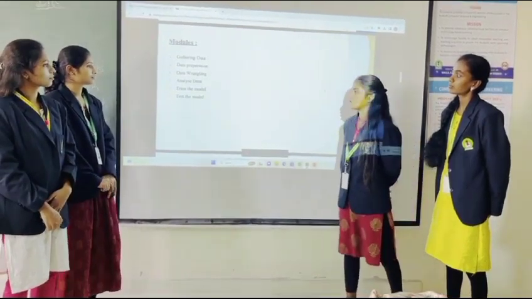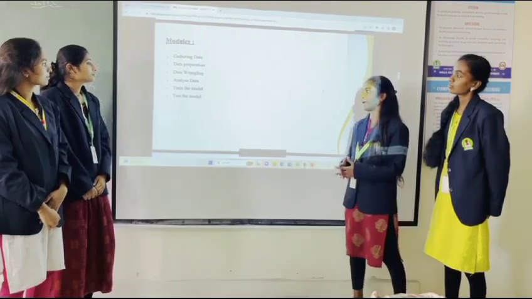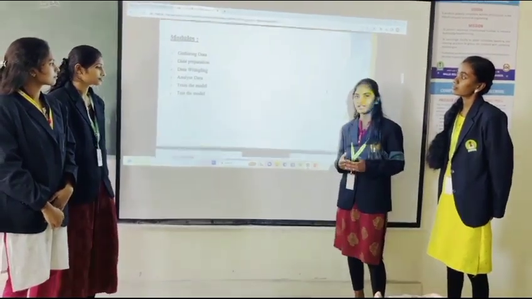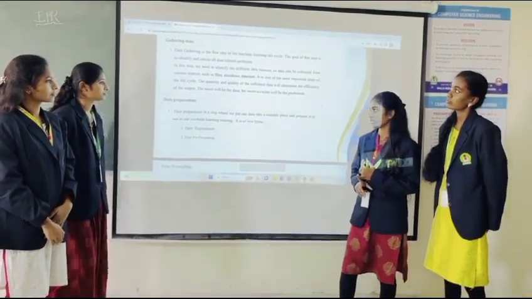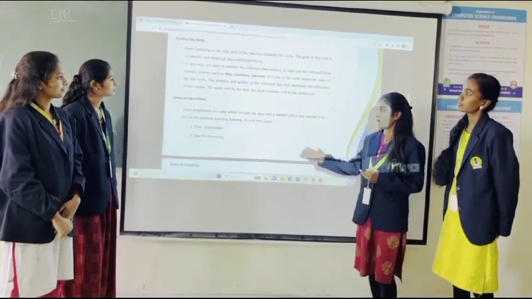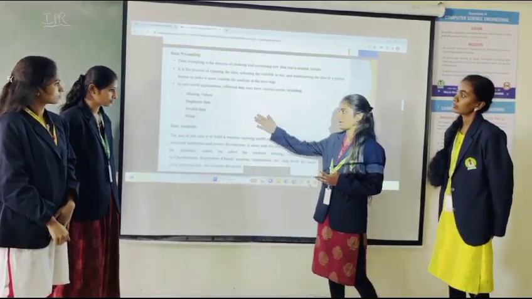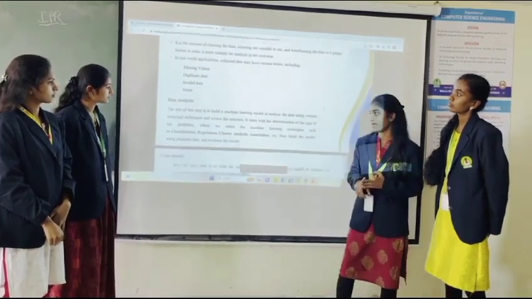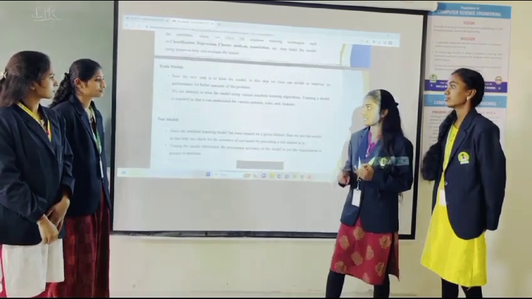The modules of this are gathering data, data preparation, data wrangling, data analysis, training the data, and testing the data. Coming to gathering the data, it is a major step in machine learning. Data preparation consists of data exploration and data preprocessing. Data wrangling is nothing but handling missing values, duplicate data, and invalid data. Data analysis consists of classification, regression, and cluster analysis.